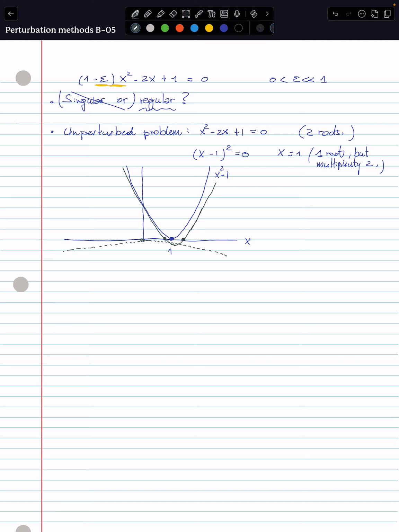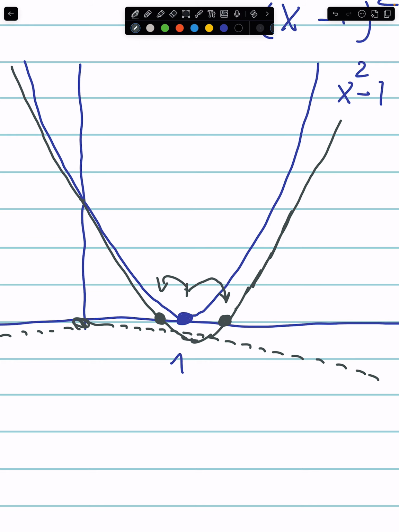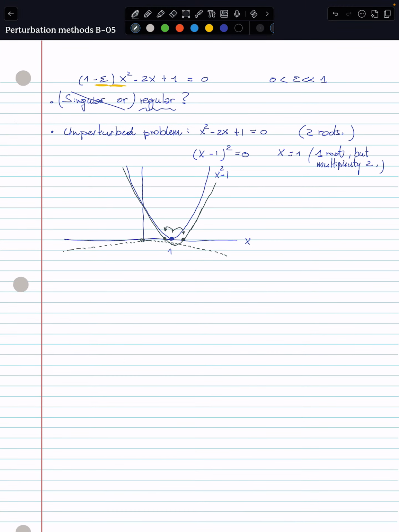And what we had before is one root with multiplicity 2. It is now split into two roots. And the problem we are facing here is called root splitting. All right, so because of the small perturbation, the root that had multiplicity 2 before becomes two different roots with multiplicity 1 each. Okay, and that's what we want to solve. It is probably not a big deal, as this still remains something that is regular, right?